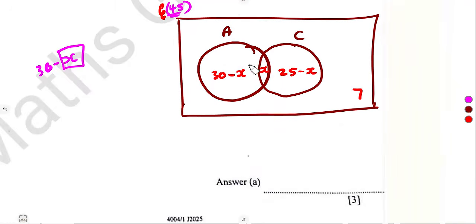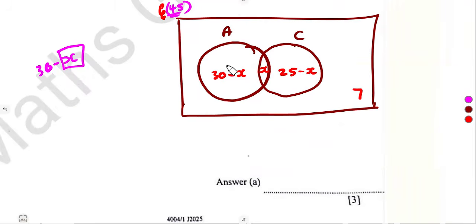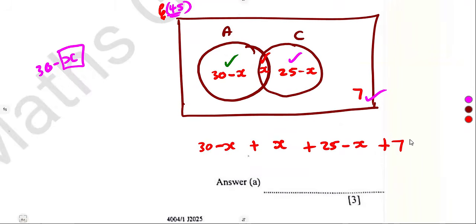By forming an equation, we can solve for X. From the sum of every subsection on our diagram, 30 minus X, plus X, plus 25 minus X, plus the 7 outside, we must obtain 45.